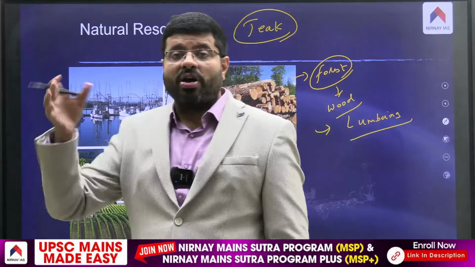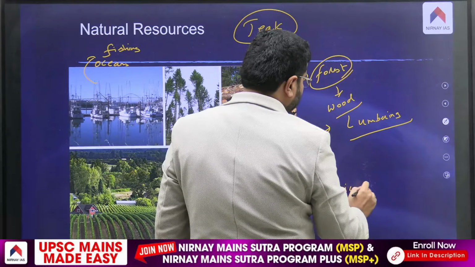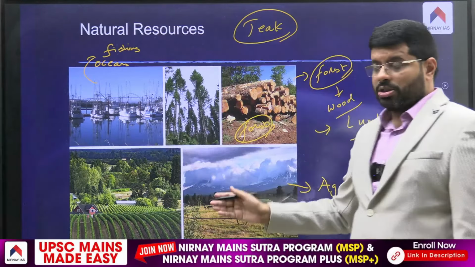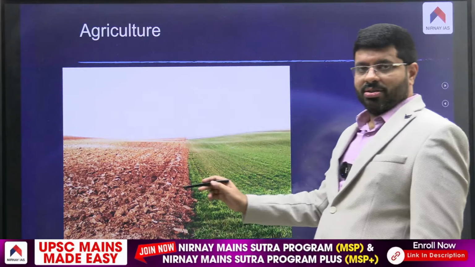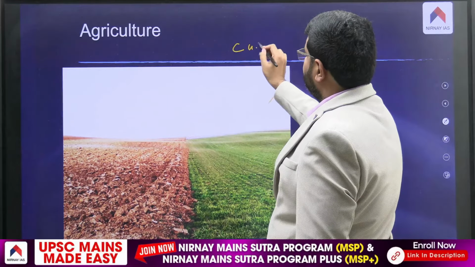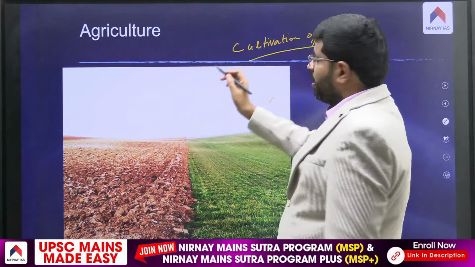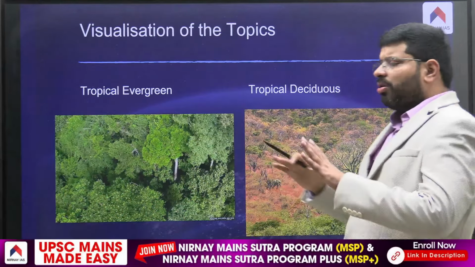These oceans are all centers of fishing activity. Wonderful fishing activity. You can see here agriculture, soils, animal husbandry. These are all resources for us. Forests, soil, water, all these are resources. Then, as I told you, agriculture, cultivation of crops. So how do you cultivate crops? Which crops are cultivated? What is happening? We tend to see, right? Then, that is how the subject is.